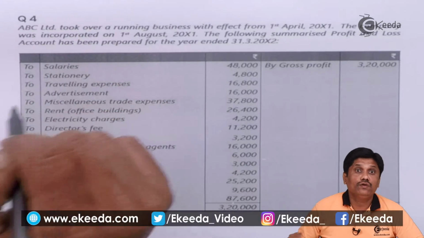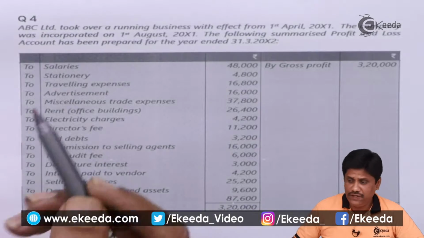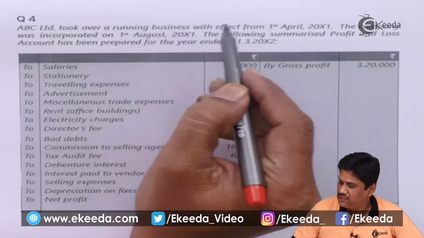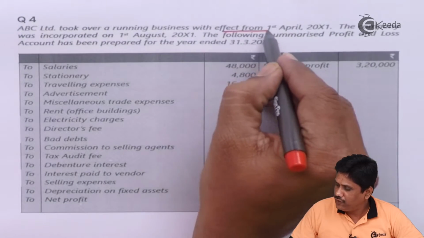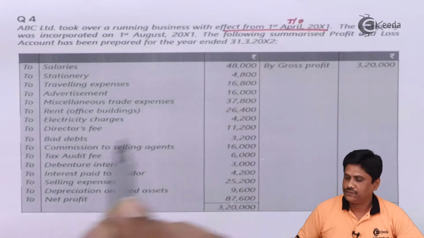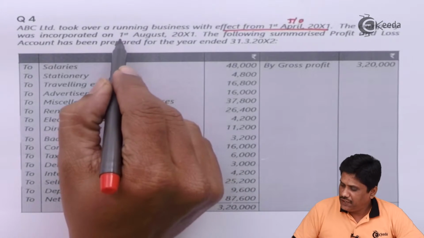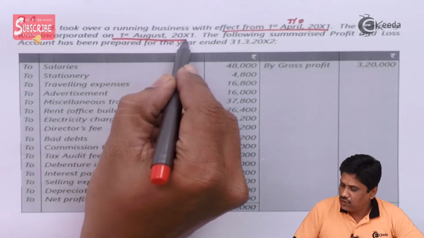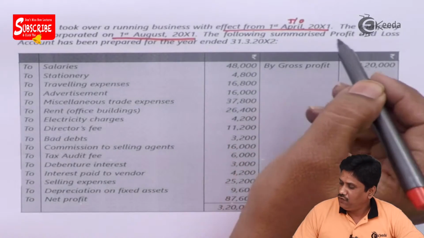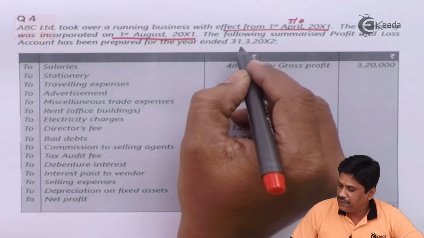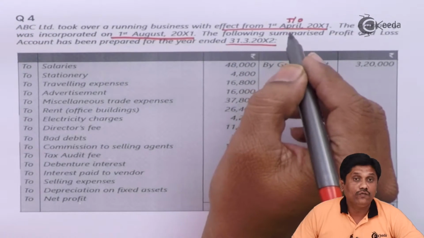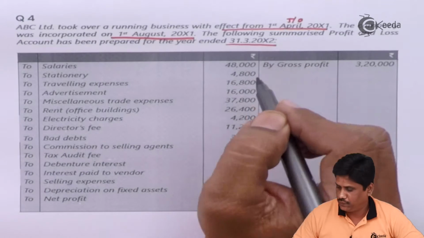They have given you a ready-made P&L account, but let me read the paragraph also. ABC Limited took over the running business with effect from 1st April 2000x1. So I can say it is our takeover date. Company was incorporated on 1st August 2000x1, so it is our incorporation date. And the following summarized profit and loss account has been prepared for the year ended 31st March 2000x2. These 3 dates will help us to find out the time ratio.